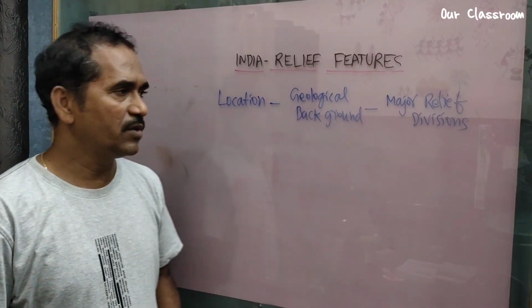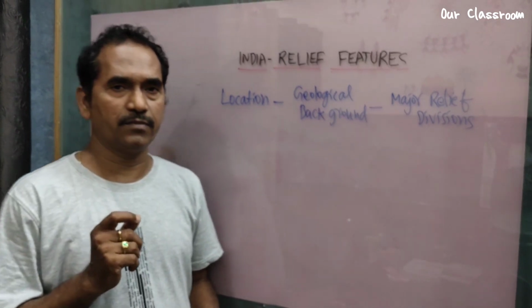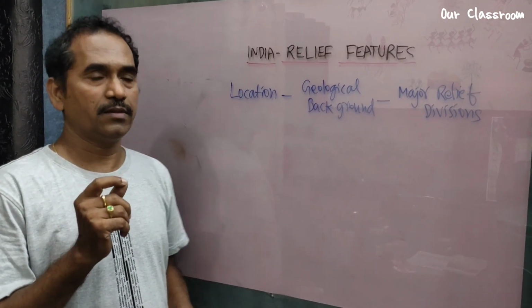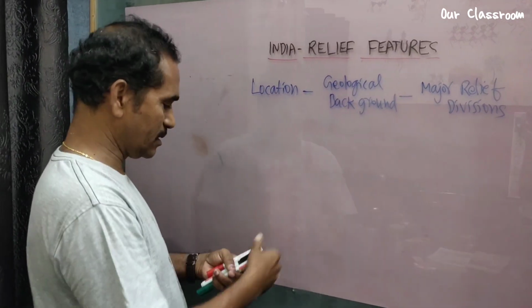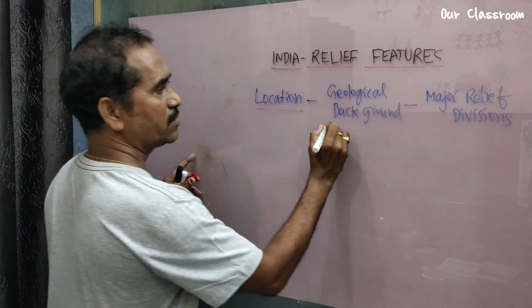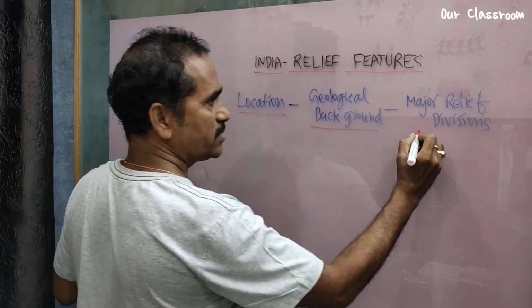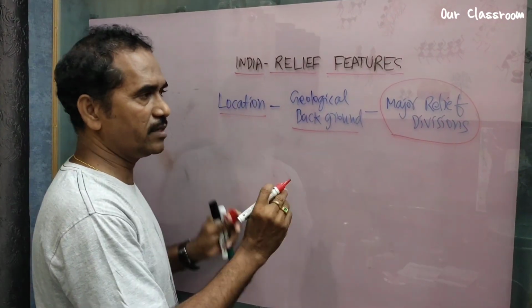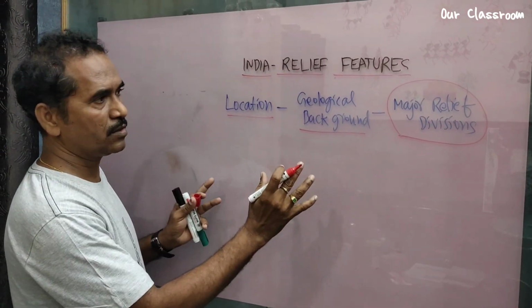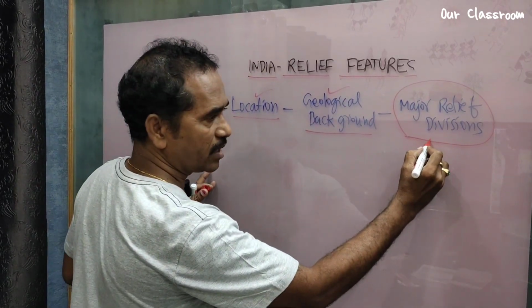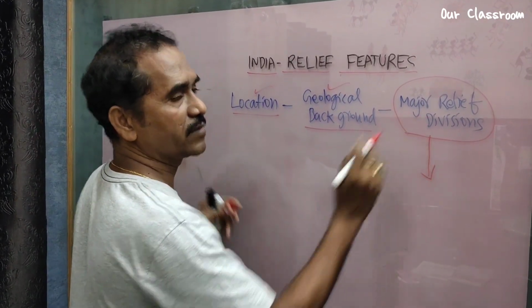Before going to prepare any mind map, just see the main concepts in the lesson. In this lesson, these three are the main concepts: location, geological background, and major relief divisions or physical features of India. The first two are very easy, so we prepare a mind map for this topic as it is the lengthy one.